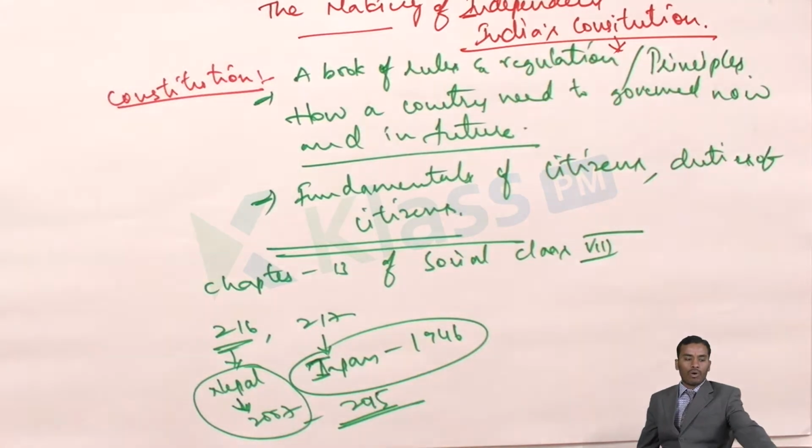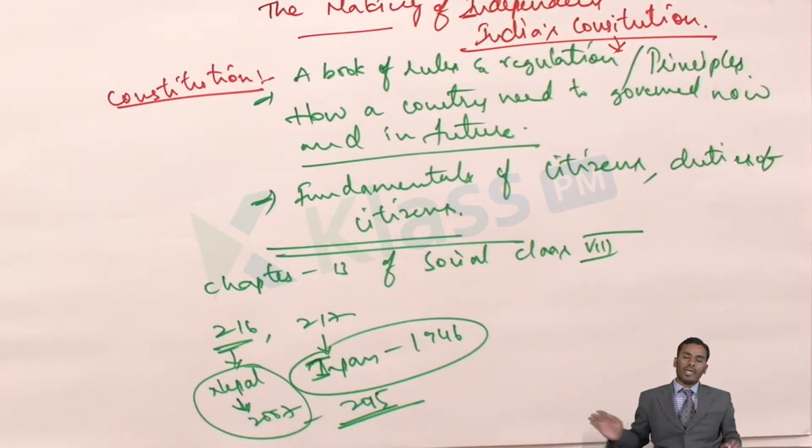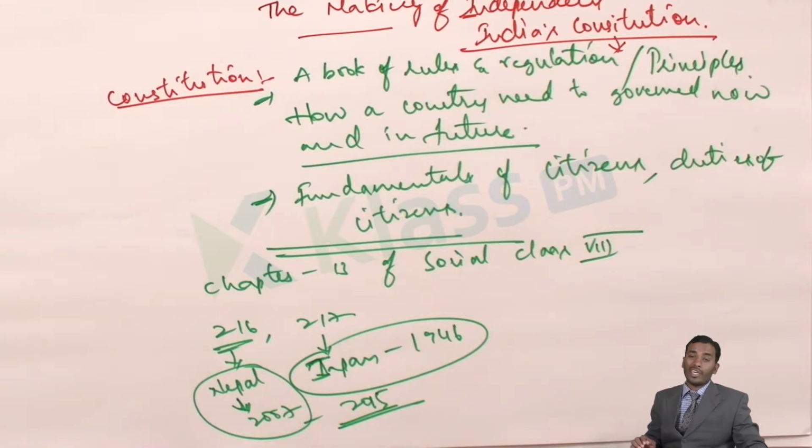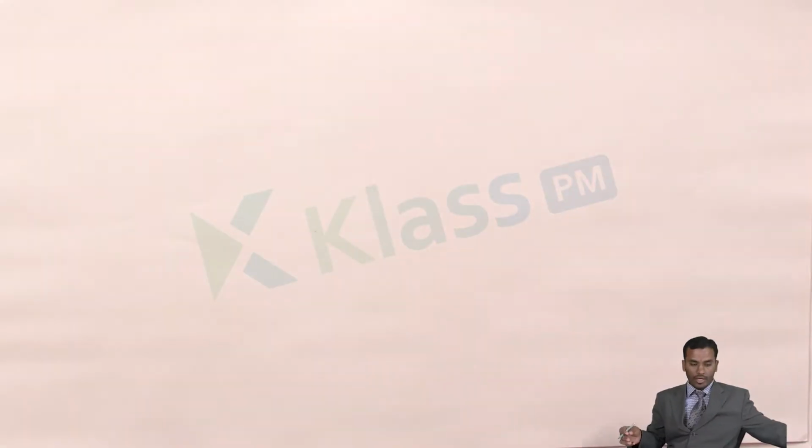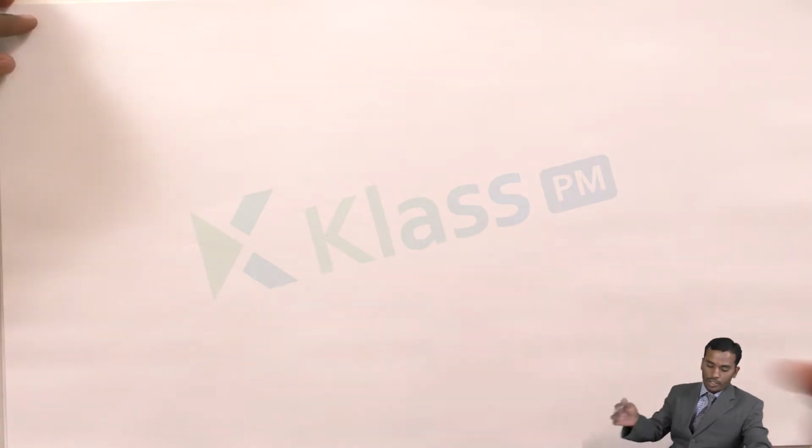Now, what are the basic ideas and the background of Nepal? All of us know that Nepal was a country ruled by monarchical kings. In the year 1959, the first elections were held in Nepal under the new constitution issued by King Mahendra. So now here, the background of the Nepal constitution.